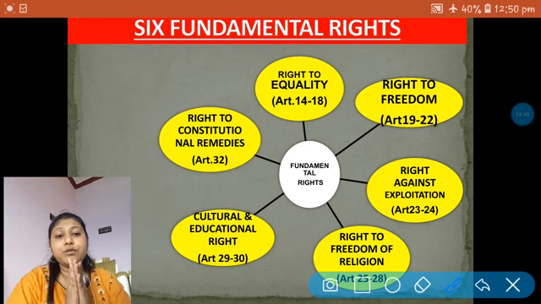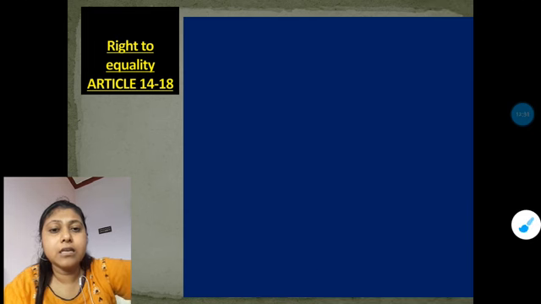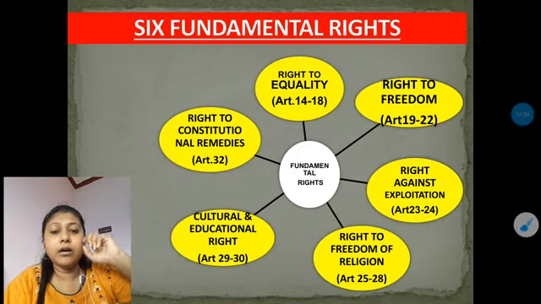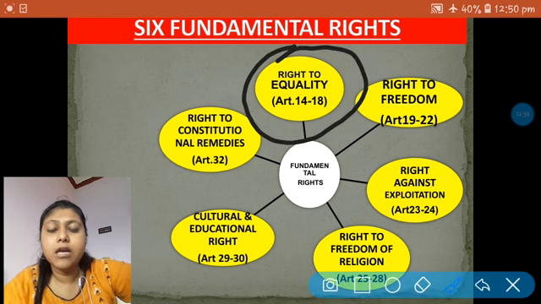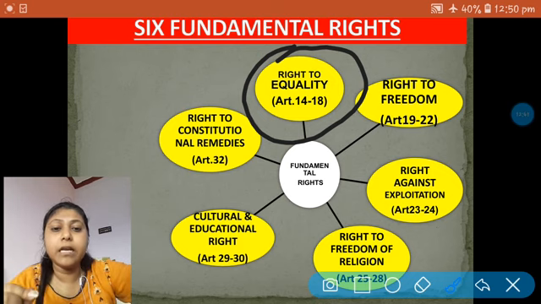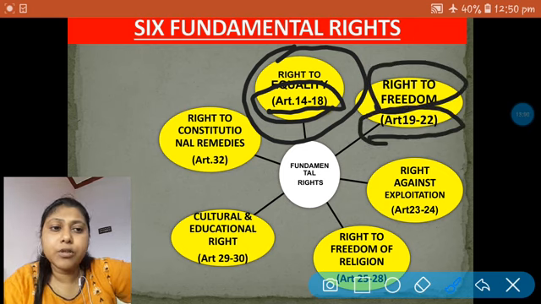But of course, you have to know one little new thing. The first one is the right to equality. Please keep the fundamental rights in sequence, because it is very important to keep in mind and to write in the examination sequence-wise. From article 14 to 18 we get the right to equality. Then comes the right to freedom, articles 19 to 22.